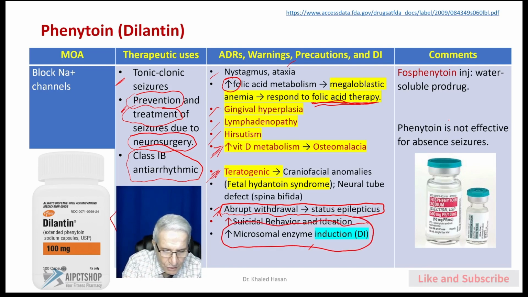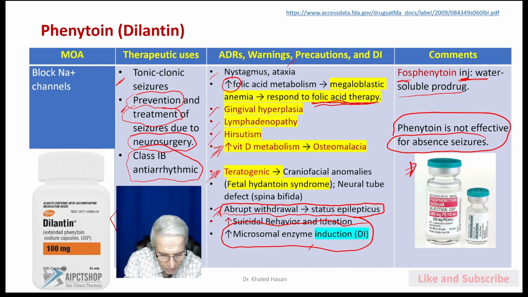But what about other options here? For Phenytoin, we have another form called Phosphenytoin. Phosphenytoin is available as an injection, a water-soluble prodrug, and will be converted to Phenytoin in our body. They try to remind us Phenytoin is used for tonic-clonic seizure and for some types of seizure during surgery, but it's not for absence seizure. So we don't use it for absence seizure. You need to keep this in mind. Okay, we're done with Phenytoin.